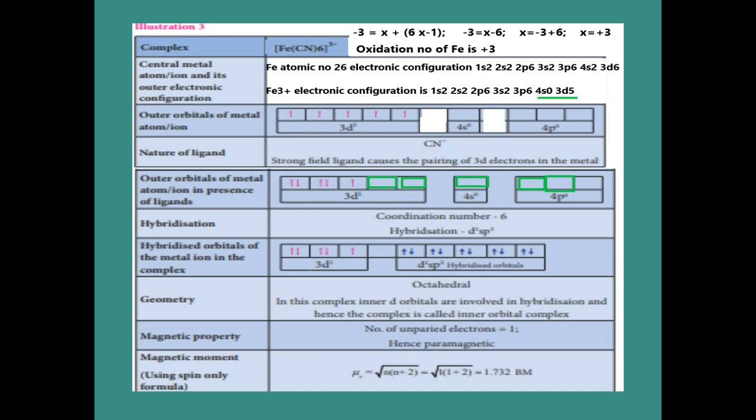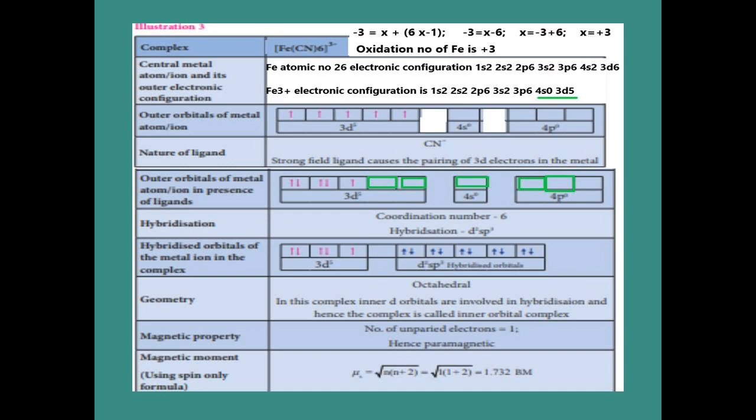In this third illustration, the given complex is hexacyanidoferrate. The complex has a net charge of 3 minus, so put minus 3 is equal to x, where x is the oxidation number of iron, which we don't know. Next, 6 into minus 1, because the oxidation number of cyanide is minus 1. So we get the oxidation number of iron as plus 3. The atomic number of iron is 26. Afterward, write the electronic configuration: 1s2, 2s2, 2p6, 3s2, 3p6, 4s2, 3d6.